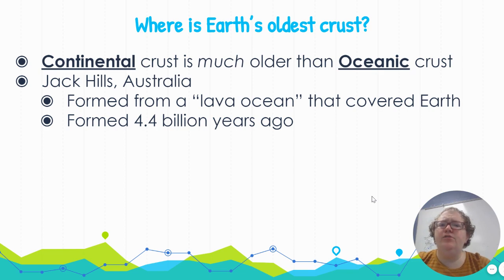So where is Earth's oldest crust found? We know the newest crust is formed at the Mid-Atlantic Ridge. The oldest crust is continental crust. Continental crust in general is much older than oceanic crust. And there's a particular place in Jack Hills, Australia, that has remnants from the lava ocean, or that magma ocean that we talked about before that used to cover Earth about 4.4 billion years ago. We still have remnants of that in Jack Hills, Australia. So that is the Earth's oldest crust.